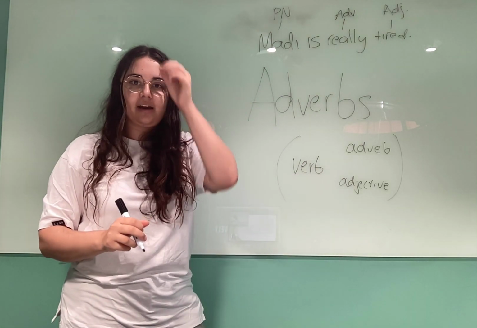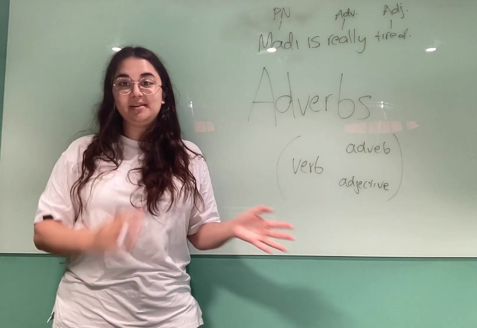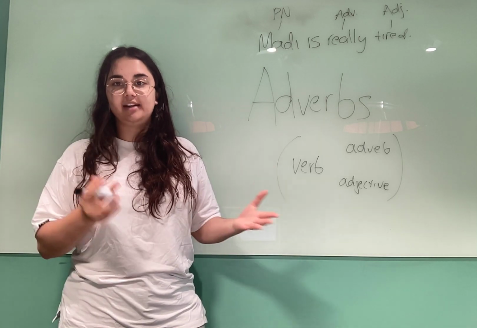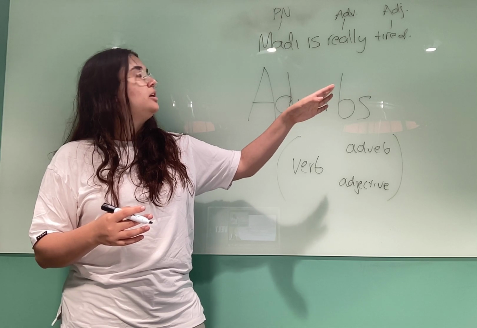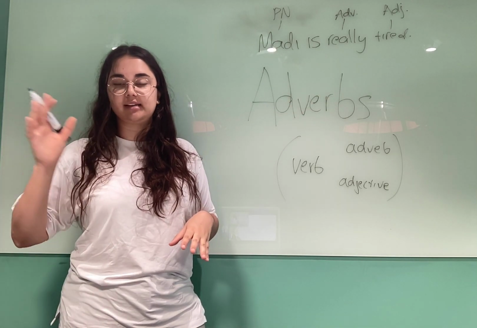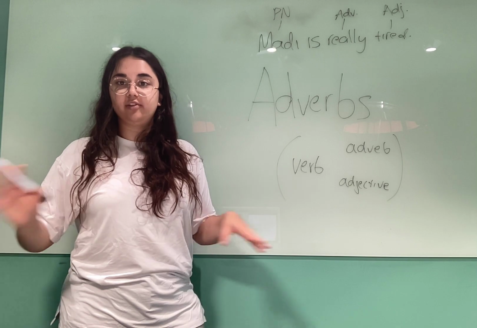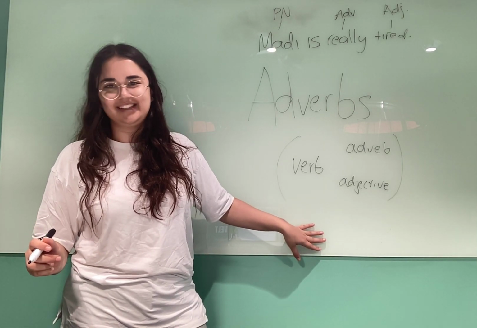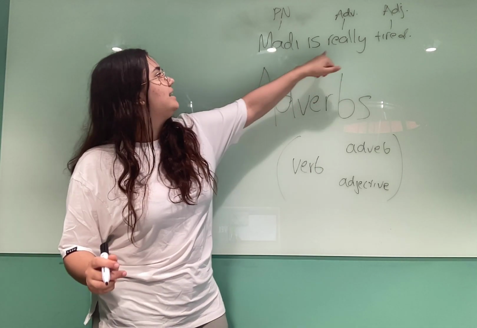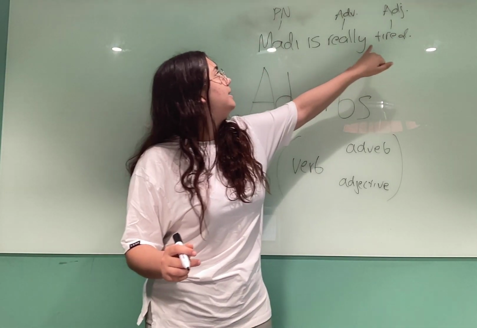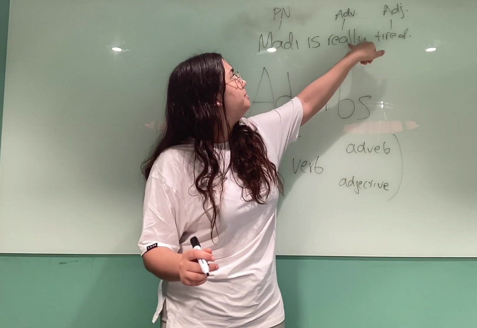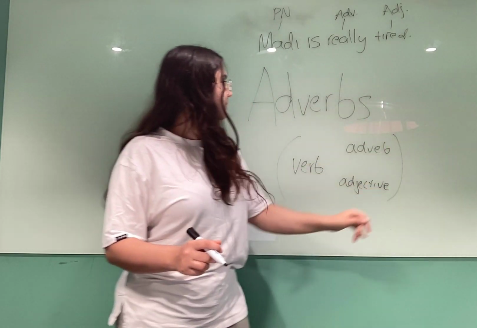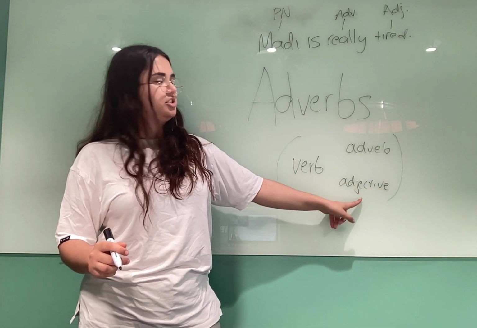Now, if you need to go back and watch that again, that is completely understandable. It is a bit confusing when you hear it for the first time. Once you are all over your parts of speech, you will understand how these all work together. We may do syntax trees in some other videos for university or tertiary level students, but for VCE English Language, you don't need to worry about syntax trees. So, Maddie is really tired. Really is the adverb because the adverb is describing or modifying the adjective. So adverbs can modify adjectives.